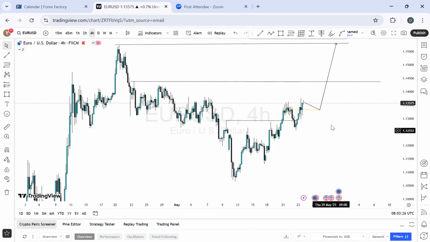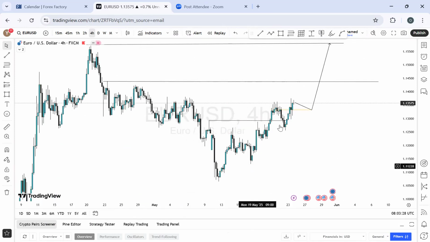on Euro US dollar. Ideally, this has created higher highs, higher lows, higher highs, higher lows, expecting a reaction from here until this breaks below here and creates something like this. Okay, that's when I'll be looking forward to a sell momentum. And ideally, if I'm expecting a sell momentum, this is one level where I'm expecting a bit of liquidity to be grabbed before I have further outlook on this.